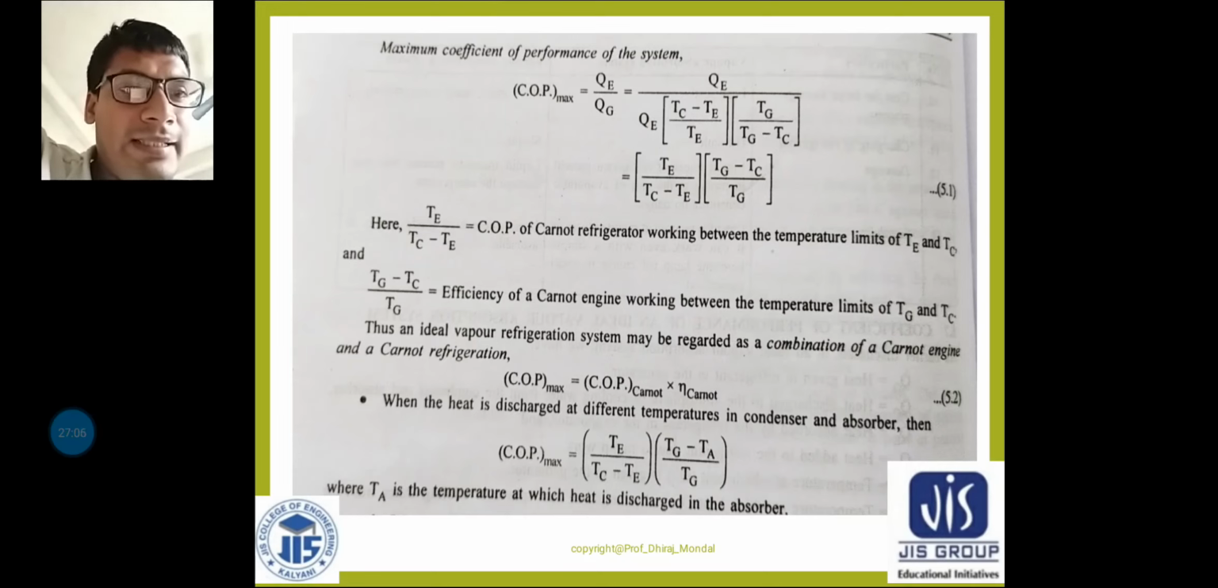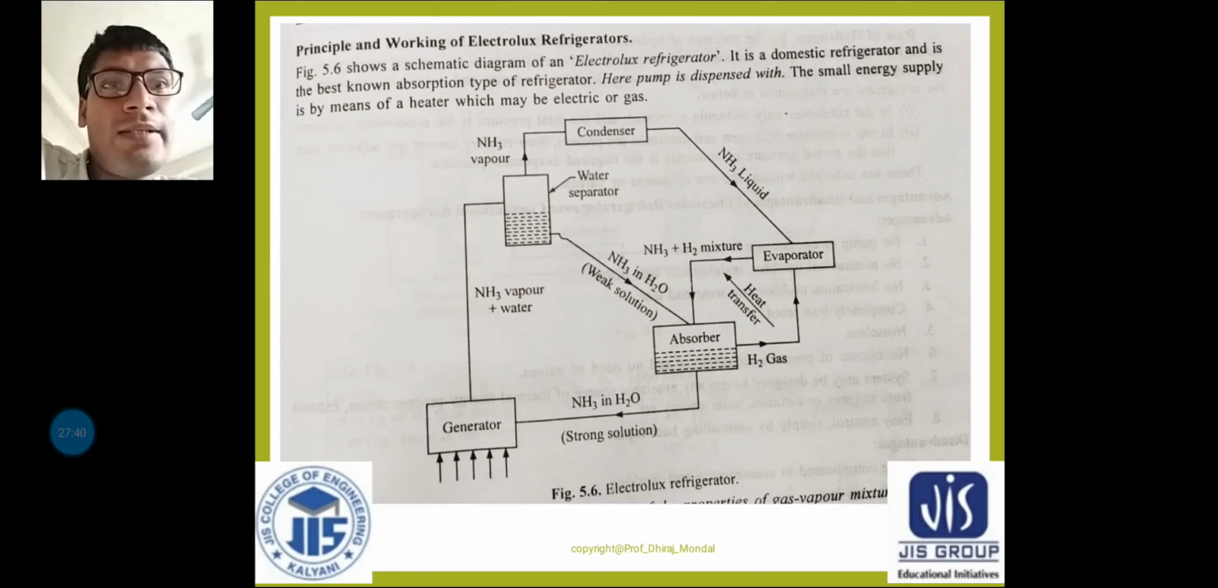Okay, when the heat is discharged at different temperatures in the condenser and absorber, then COP max is equal to what? At that time we have to write TE by TC minus TE, same as before, into TG minus TA by TG. Instead of TC we have to write TA, that means the absorber temperature. So TA is the temperature at which the heat is discharged in the absorber. So this is the formula. I hope it is clear, and this is very important from your exam point of view.